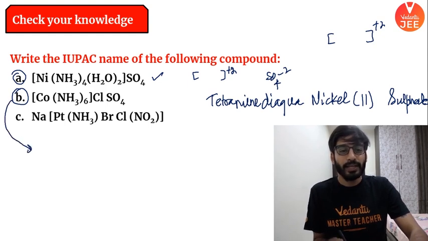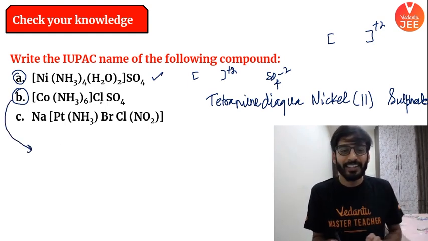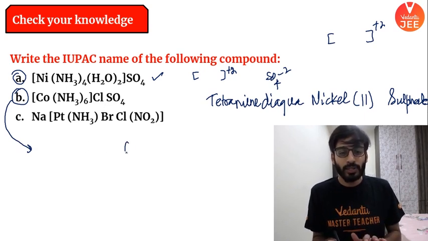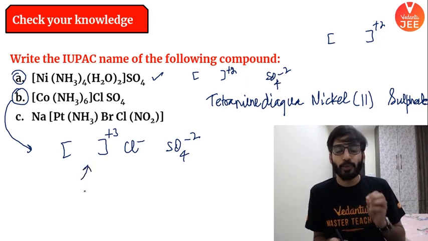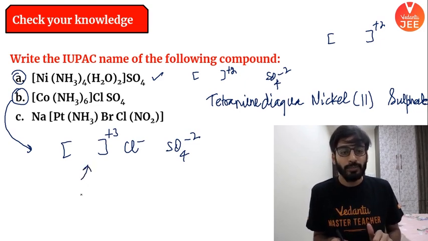Now I am writing B here. So this is interesting. You can see here, quite simple, that Cl- is there and sulfate ion is there. So the overall charge on the sphere would be +3, and it is a cationic sphere basically, right? The positive charge is there. So what is the name? The name would be